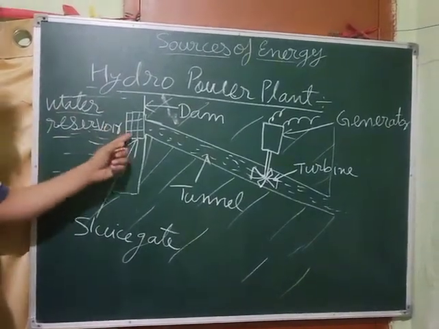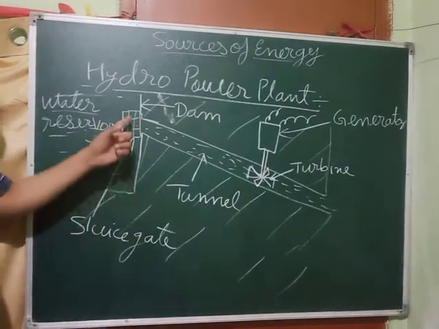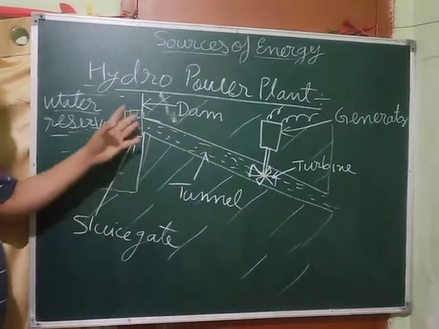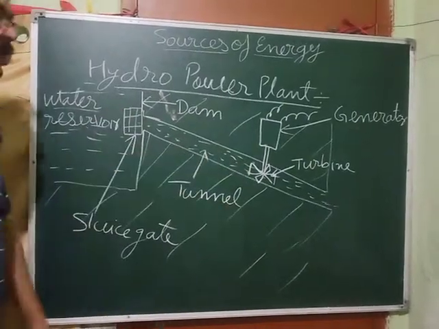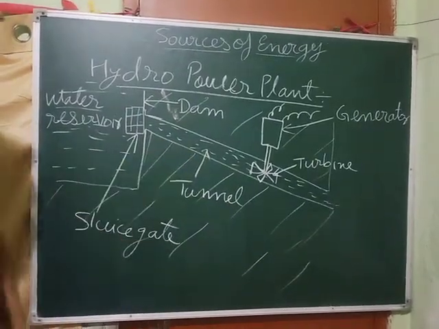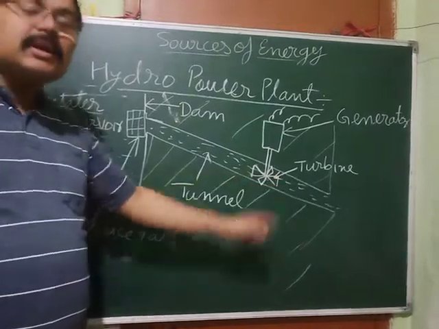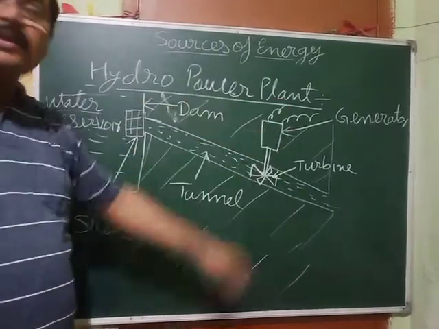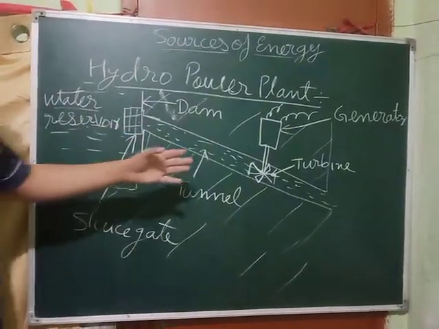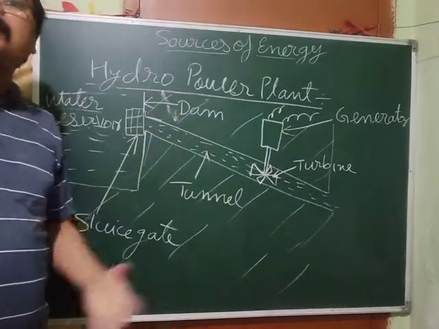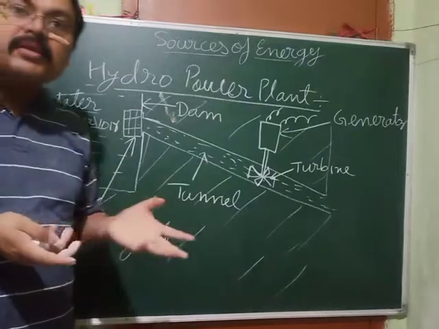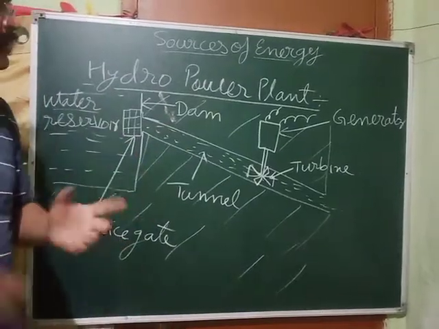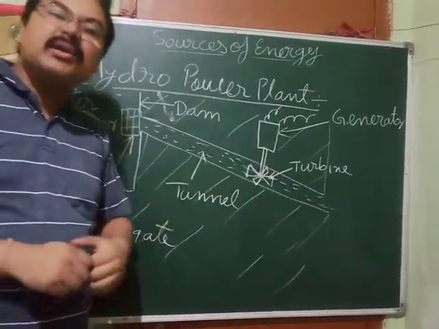In this dam we have a sluice gate which can be opened mechanically. When it is opened, then obviously water flows downward with high speed through this tunnel. In the tunnel you will find a turbine which is connected to a generator. When the blades of the turbine are hit by fast moving water, the turbine starts rotating. When the turbine starts rotating, the generator produces electrical energy.